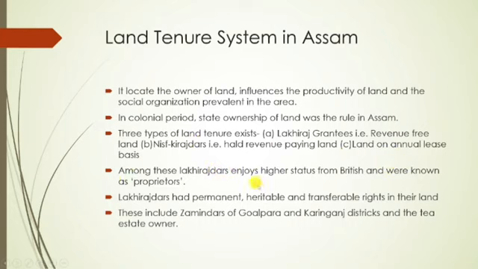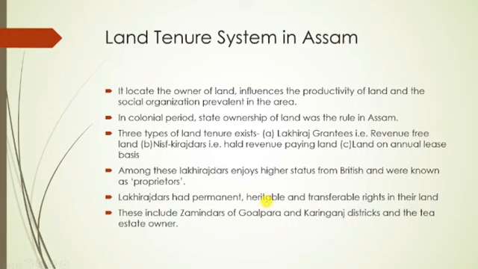Among these, Lakhirajdars enjoyed higher status during the British period and were known as proprietors, right? They are known as proprietors, from the first two categories. Lakhirajdars had permanent, heritable, and transferable rights in their land. That means their land is permanent, and inheritable, meaning they can get it from their father's property, right?